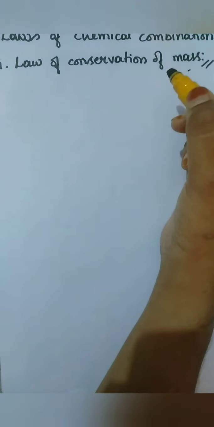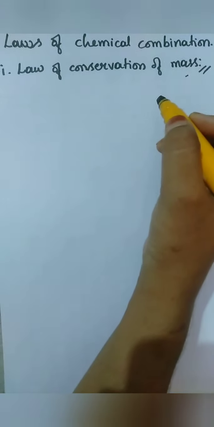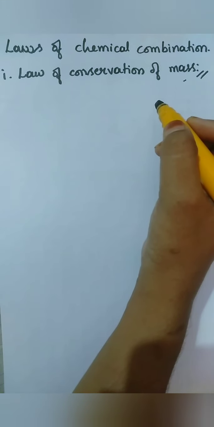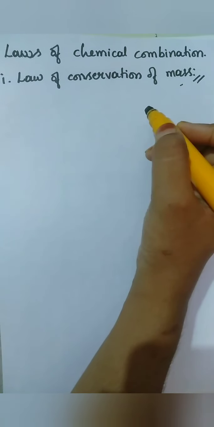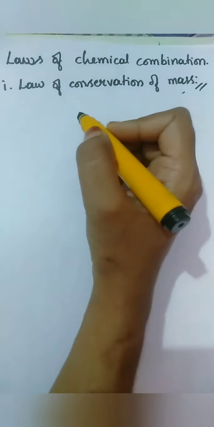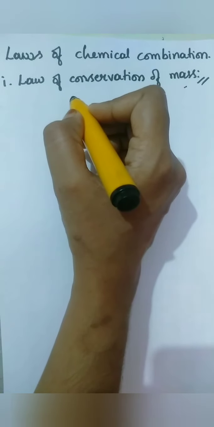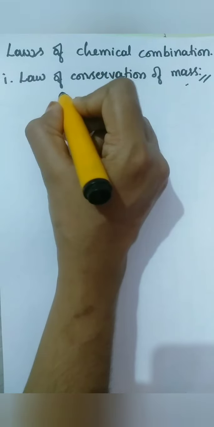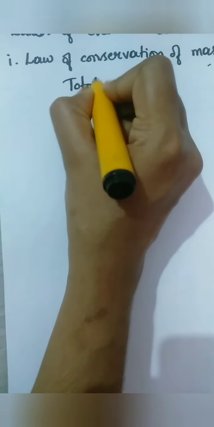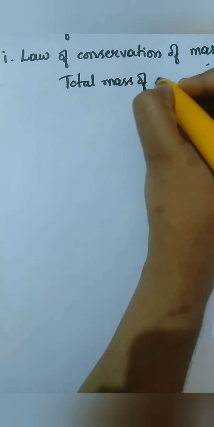You can write down the definition for this, but that definition is not that important for your JEE Main exams, but the problems upon this law are important. However, I'll write the formula so that you can easily solve the problems. So the formula is: total mass of reactants.